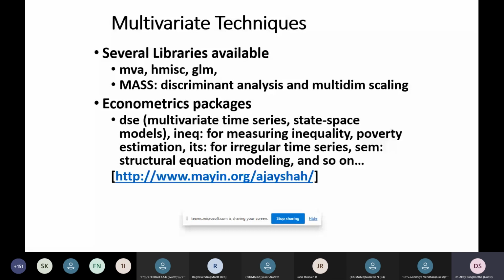So these multivariate techniques are supported in the R tool with several libraries, and there are some packages also, econometric packages in case of financial processes. I've just provided the link of where we get these packages in order to use them in the R tool to perform some analysis.